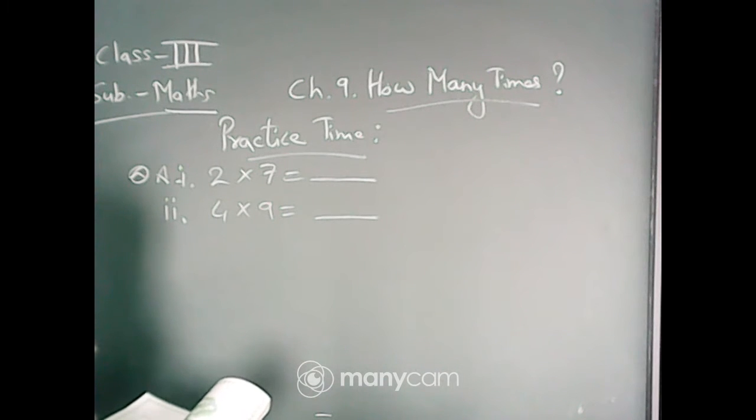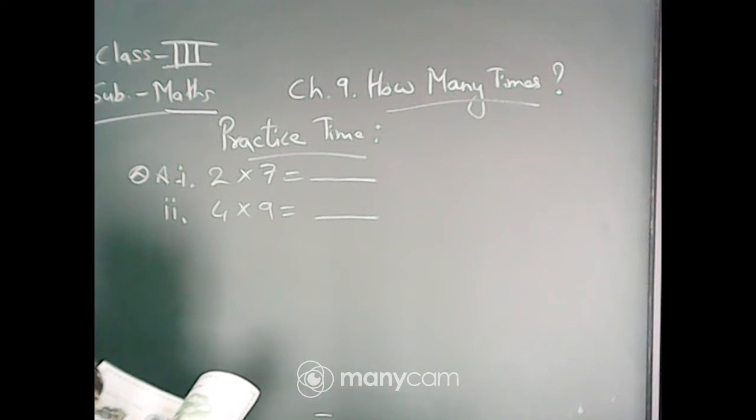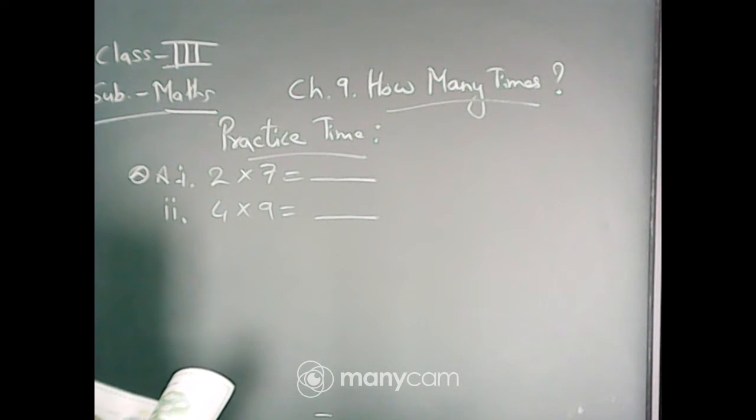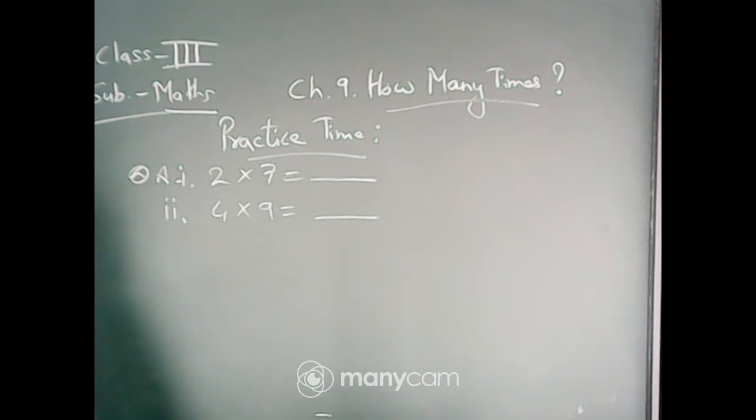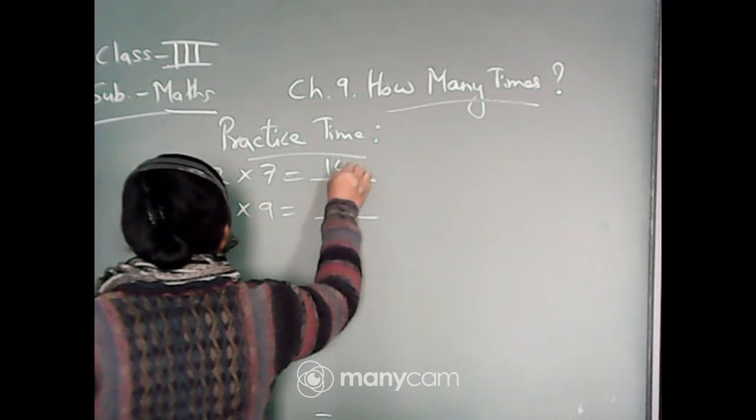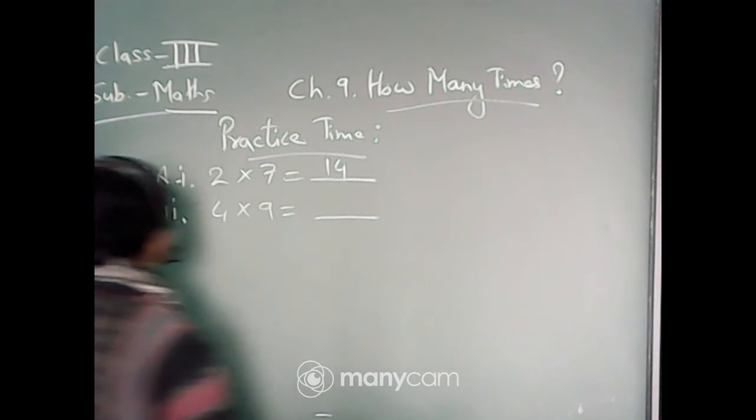Quickly write, write fast. Very good. Noreen, Rajkishore, very good. Yes, Sanklan, very good. That means 2 into 7 is equal to 14, or 7 twos are 14.